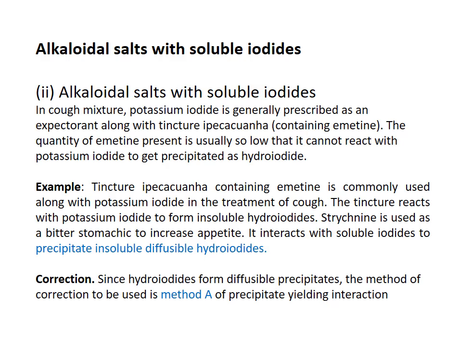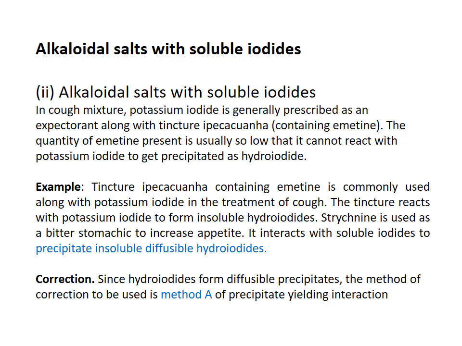Tincture ipecacuanha contains emetine as an alkaloidal salt which interacts with the other ingredient, that is potassium iodide, in the cough mixture, and these two ingredients react together to produce hydroiodides, which are insoluble in nature, and it is formed as a diffusible precipitate.